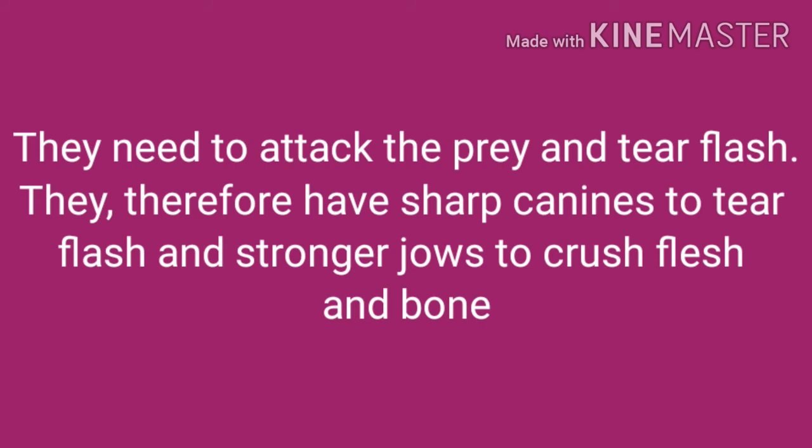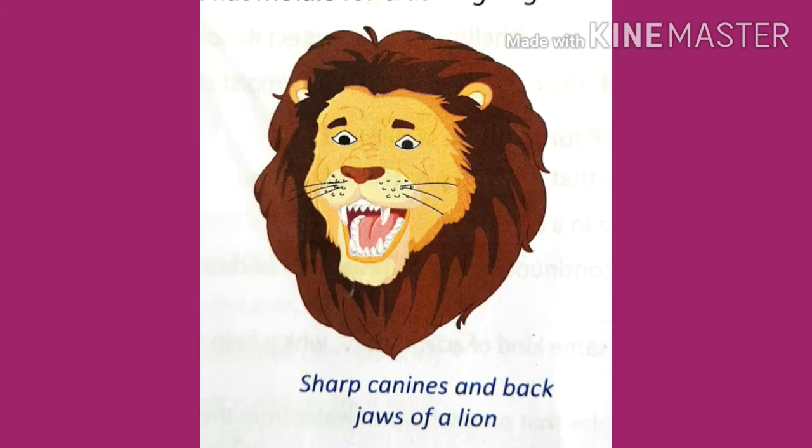Therefore, carnivorous animals have sharp canines to tear flesh and stronger jaws to crush flesh and bones. Carnivorous animals such as lions and tigers need to attack the prey and tear it. For tearing, sharp canines are very useful. And for crushing the flesh and bones, strong jaws are very helpful.